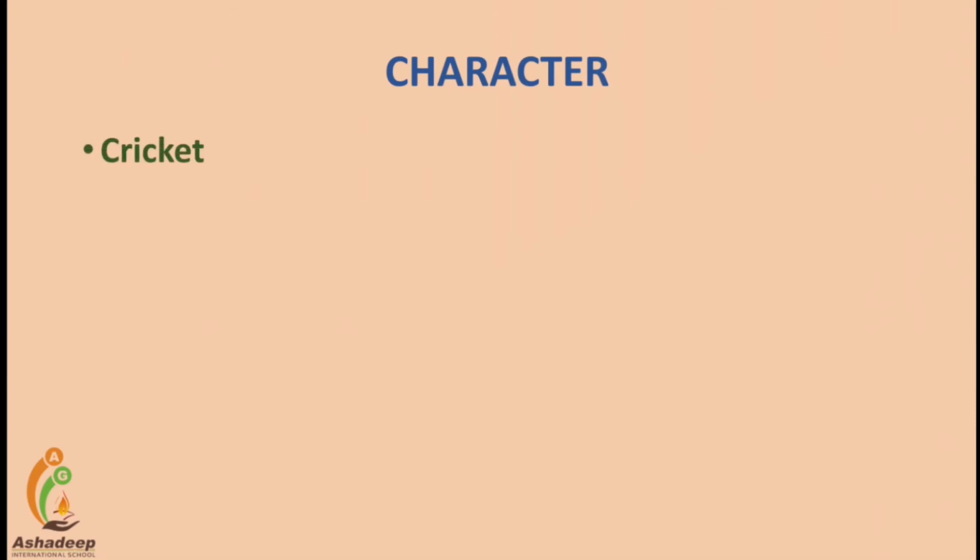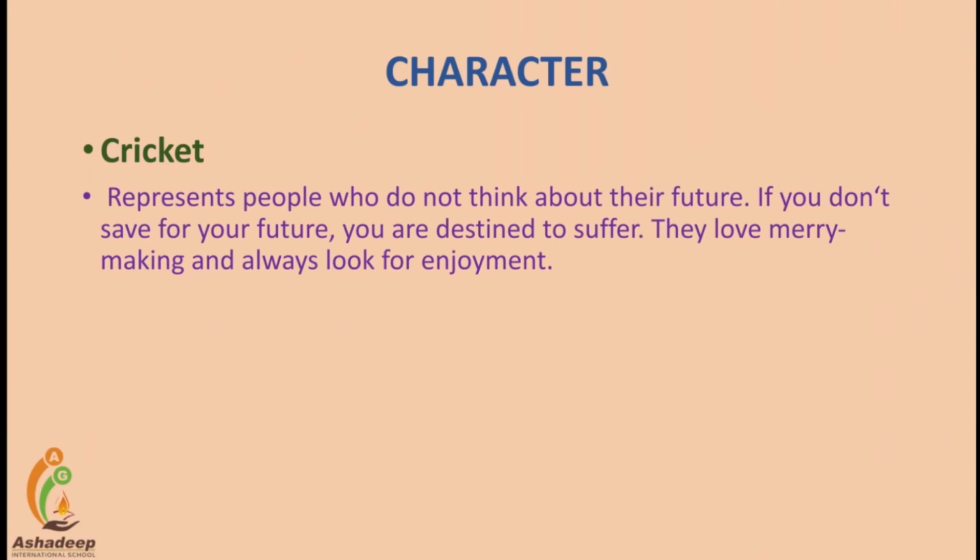Now, there are two characters given in this poem. One is the cricket. It is an insect, but it gives one beautiful message to the people of society. It represents those kinds of people who don't think about their future. It means they are not worried about their future. They are living only in their present. If you don't save your future, you are destined to suffer.